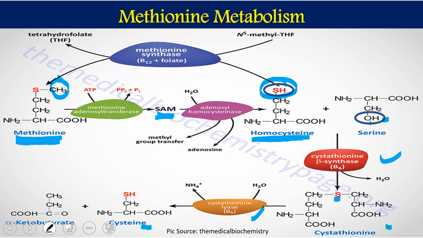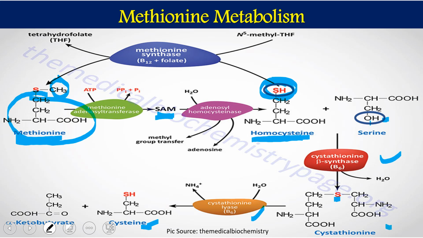So this sulfhydryl is transferred from here to here, and ultimately we are going to get cysteine. This means the exact carbon molecules which methionine has given to the homocysteine are not converted into cysteine. The carbon which is coming from the serine is going to give me cysteine. This particular carbon chain is converted into cysteine. Homocysteine gives me ketobutyrate. So this specific reaction is a trans-sulfuration reaction.